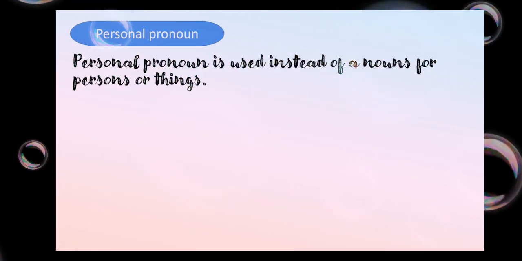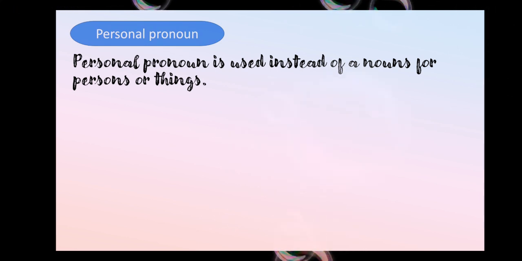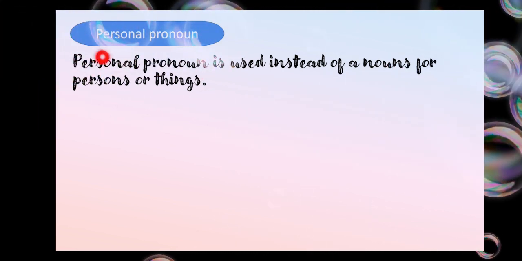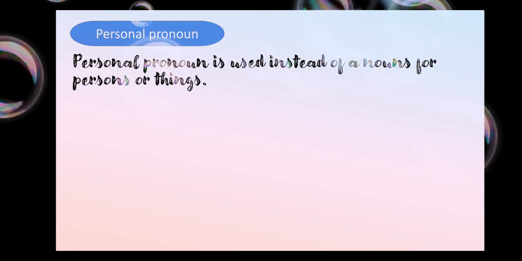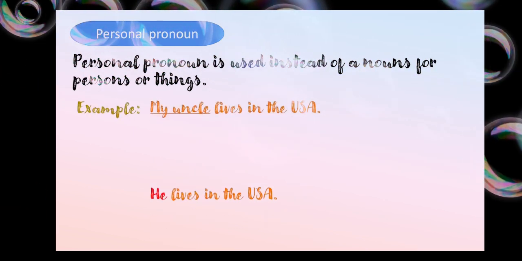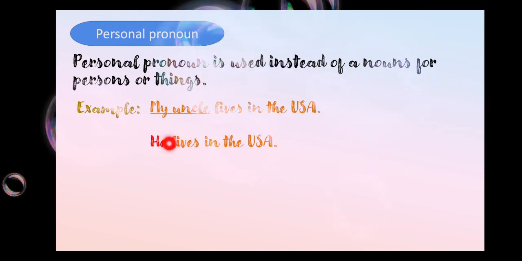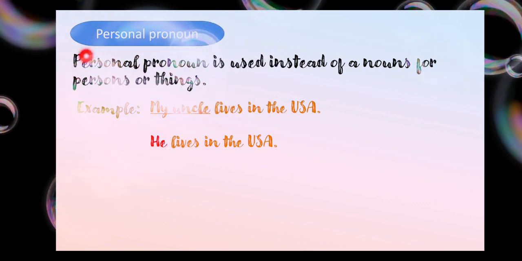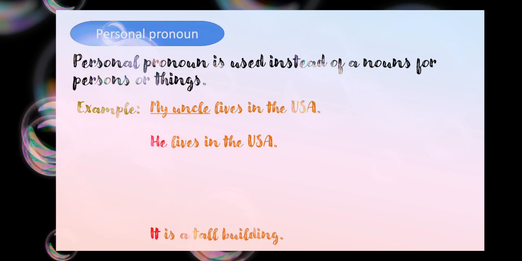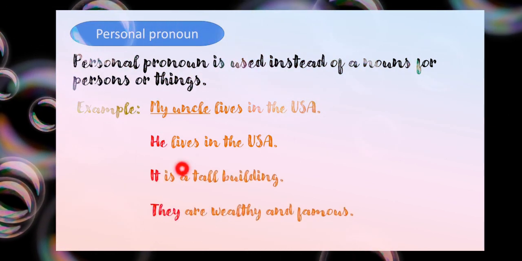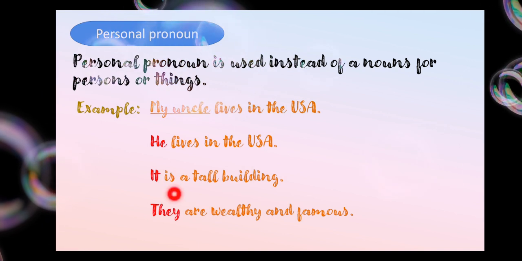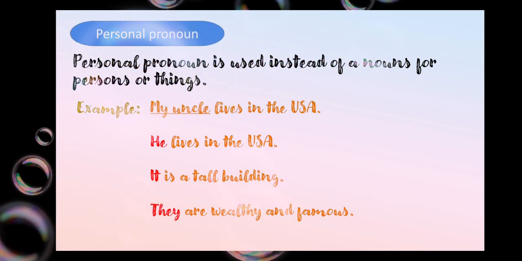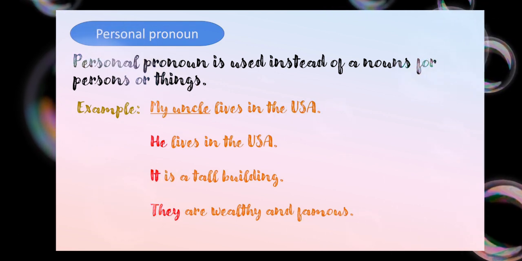The first one is the personal pronoun. If you are talking about a person or a thing, and I am using a pronoun instead of the person or thing, then it is said to be a personal pronoun. Let's have a look at the example. My uncle lives in USA. Instead of my uncle, I am going to use he. As I told you, for a person I'll be using a personal pronoun, that is he. There are many other examples. If it is a non-living thing, I'll be using it. If there is more than one person, I'll be using they. I hope I'm clear to each one of you.